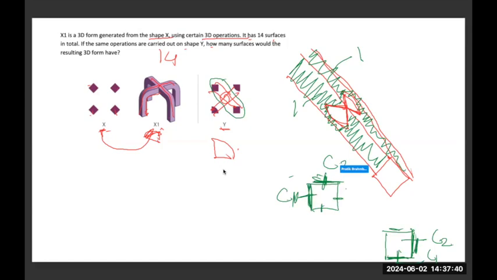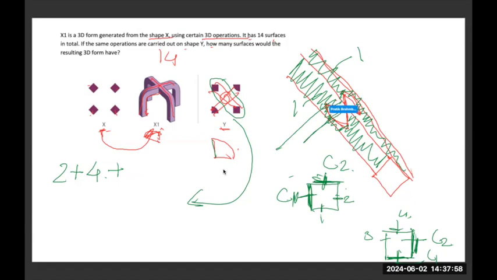So the number of surfaces that will be formed in figure Y will be 2 continuous surfaces plus 1, 2, 3, and 4 different surfaces at the bottom, plus this part which I have drawn of the curve. This is going to be an independent surface. So 1, 2, 3 independent surfaces on one side and 3 independent surfaces on the other side, plus 4 surfaces of the bottom. When you add all of them together, the answer that comes is 16.